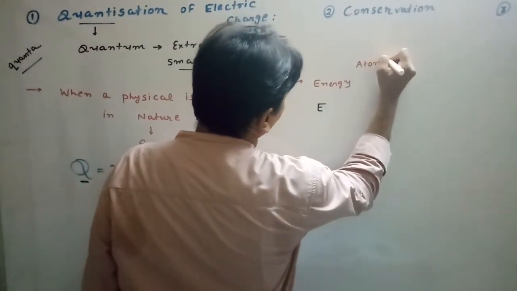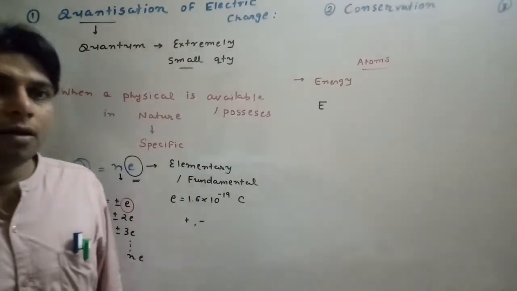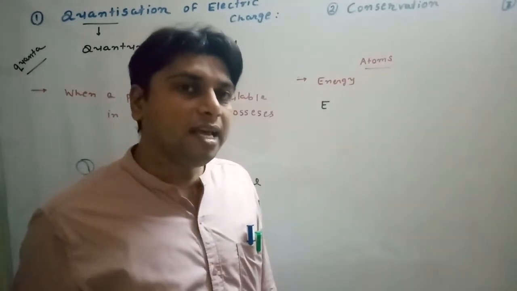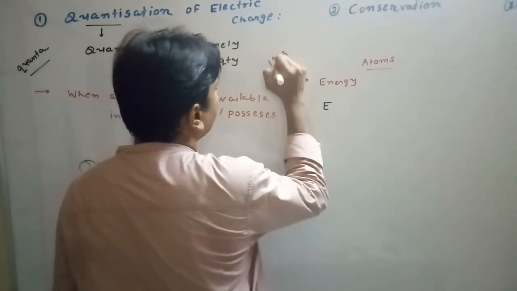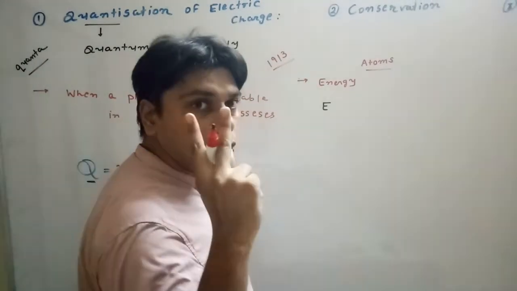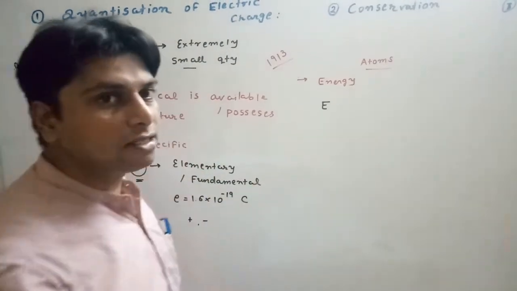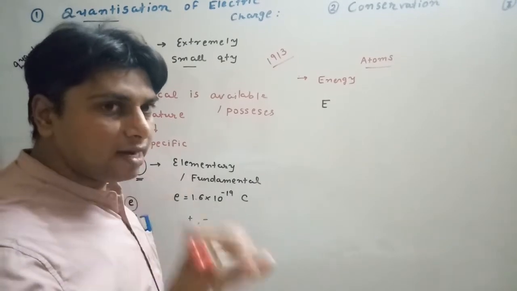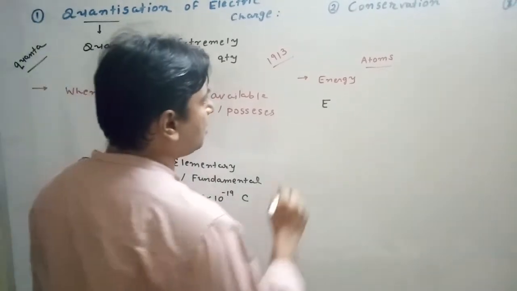So at an atomic level, when different scientists tried to explain the model of the atom, the structure of the atom, it was Niels Bohr who in 1913 suggested two postulates to explain the structure of the atom. Now both the postulates contain quantization of one quantity. Understand in detail.